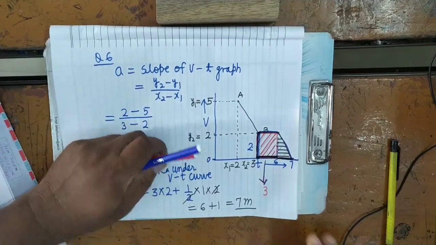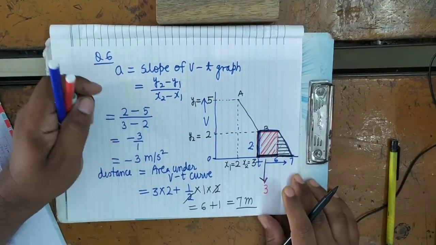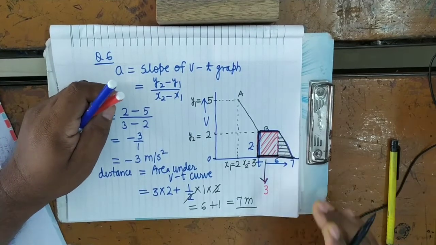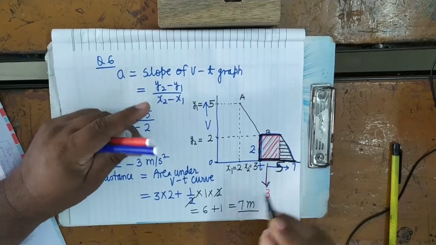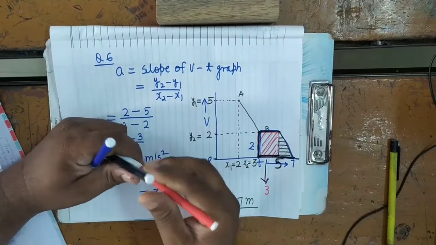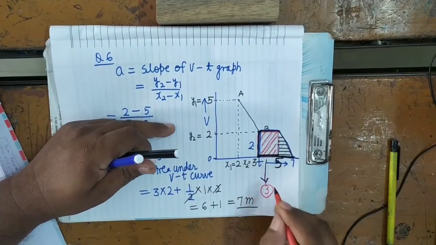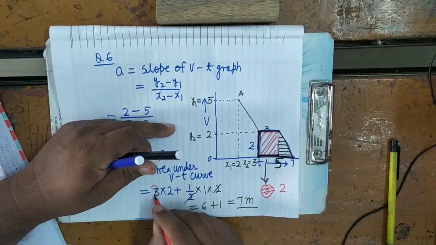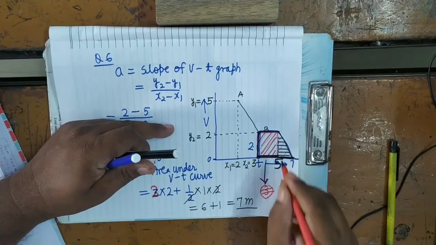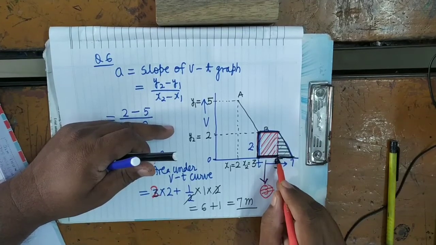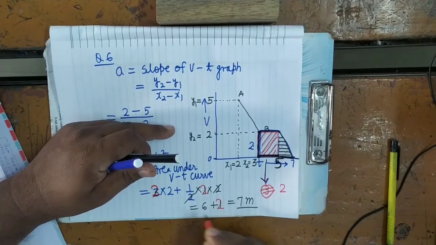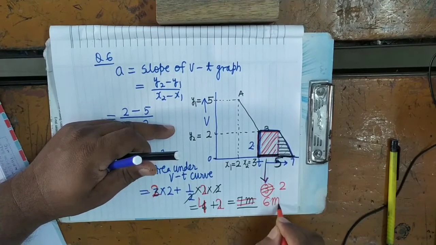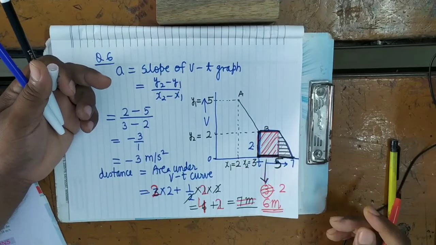Here I have made some error somewhere. You can see here what the error is. Here actually it is 5, it is not 6. So in that case, this will become 5 minus 3, that is 2. So here it will be 2 into 2. And the area of the triangle will be 1 upon 2 base. The base is 7 minus 5, that is 2. So it will be equal to 2. 2 2s are 4 plus 2, so it will be equal to 6 meter.